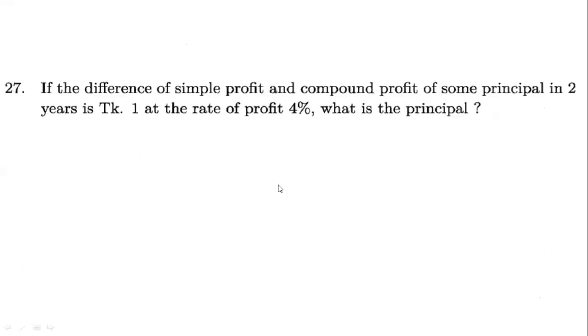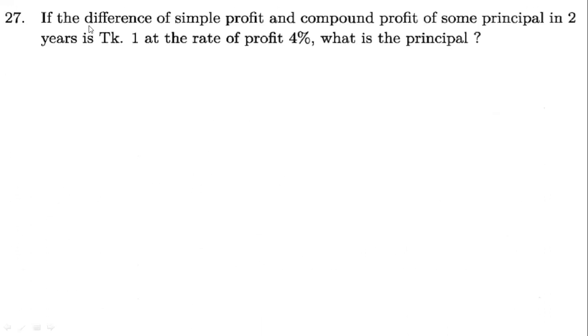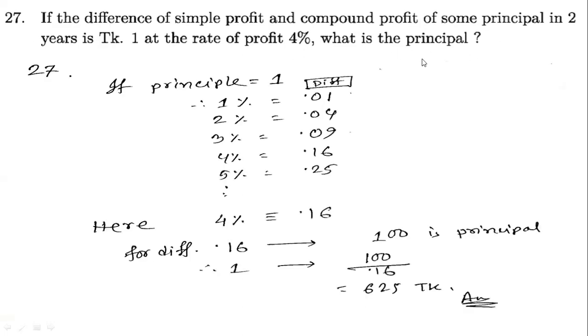Our last math problem is: if the difference of simple profit and the compound profit of some principal in 2 years at the rate of 4% is 1 taka, what is the principal? So here the difference is given, that is for 2 years at 4%, the difference is 1, and you need to find the principal. To solve these types of math, you can go this way.